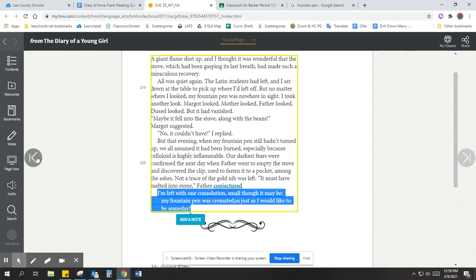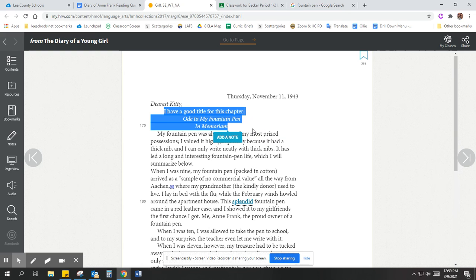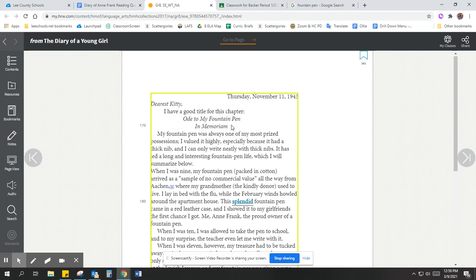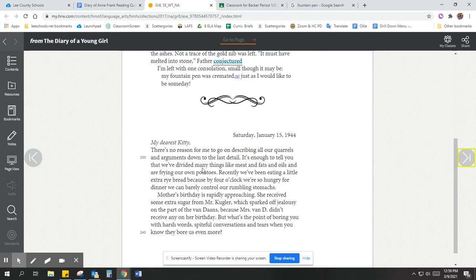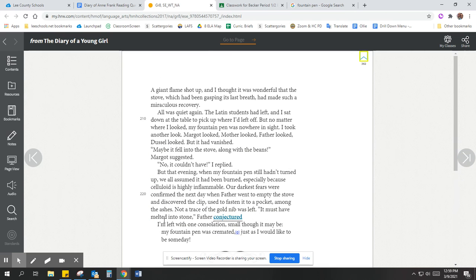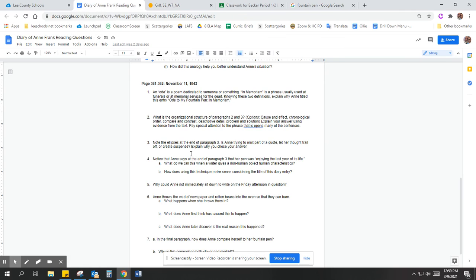All right. So this diary entry is different from the other ones because it's sort of a little more peppy. It's a little more jovial, a little more funny. You can see she has a sense of humor and she's kind of clever with the way that she's written about her pen. She's dedicated this diary entry to it. "Ode to my pen in memory of you." It's almost like delivering a funeral service for the pen. So you can see she's got a sense of humor and is kind of clever. But it also makes me feel sad for her, because one of her only possessions from the outside world that she brought with her has been burned up in the stove. So at this point, I'd like you to go back to your questions.